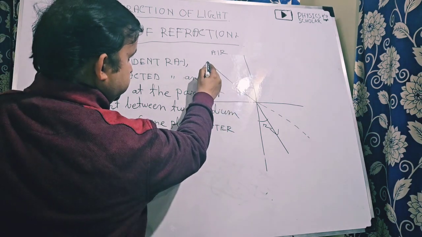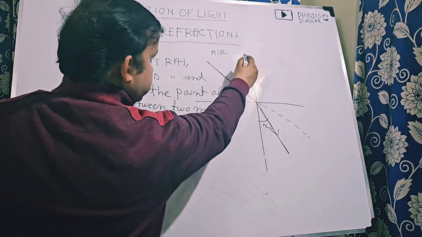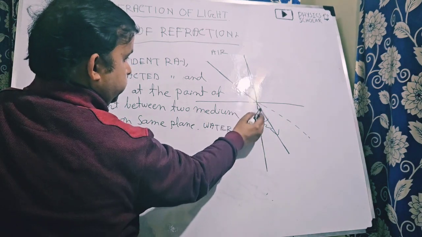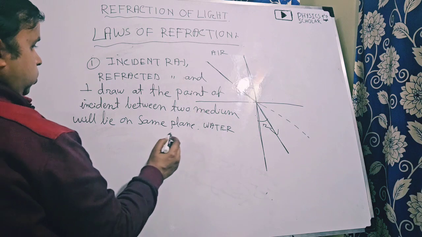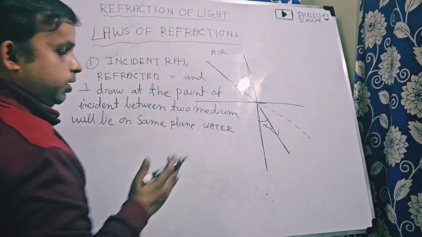Okay, see, this is the incident ray, this is the refracted ray, and this is the perpendicular drawn at the point of incident between two medium. So this will lie on the same plane.